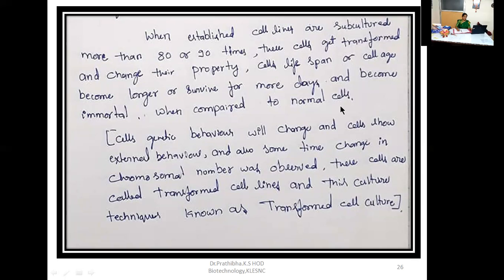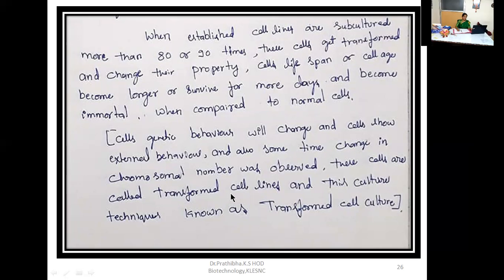When the cells are subjected to subculturing for more than 80 or 90 times, those cells show some changes in their genetic characteristics. To conclude, you can keep this in your mind: cells' genetic behavior will change, and sometimes change in their chromosomal number is observed.